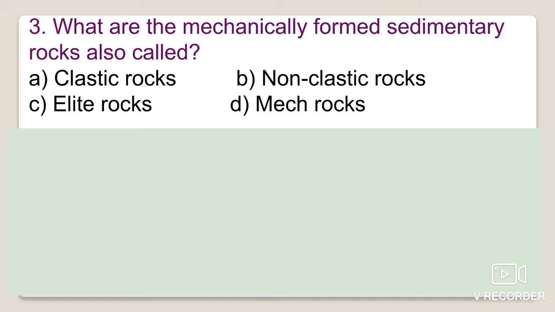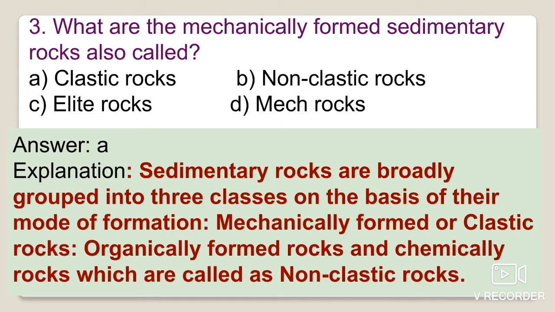Next one is: what are the mechanically formed sedimentary rocks called? Clastic rocks, non-clastic rocks, elite rocks, or mech rocks?